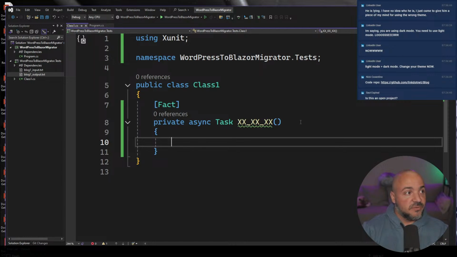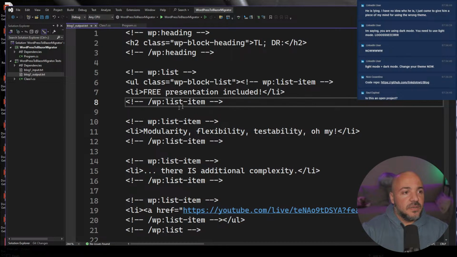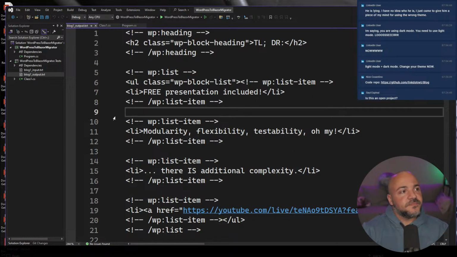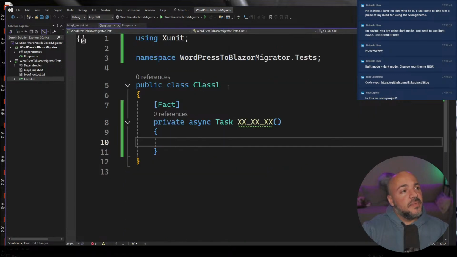If it's what we want, we'll paste it into here, update this, and do another iteration. I'm going to keep evolving the output as we make enhancements to how the parser works. For this to work, I need to get a file loaded.